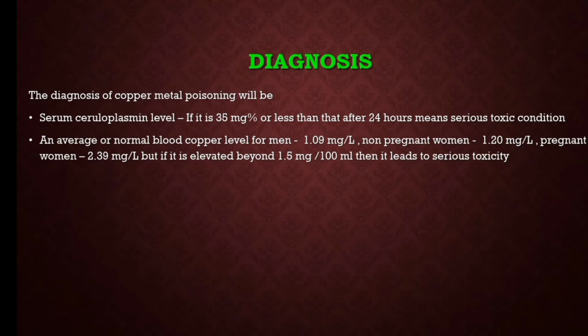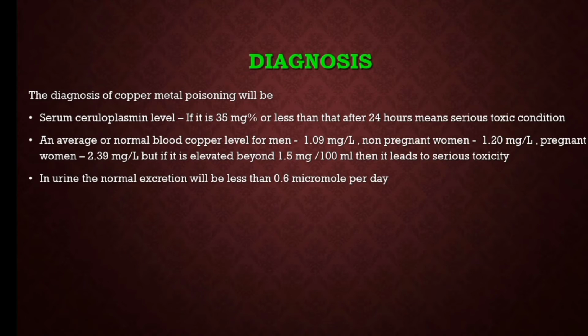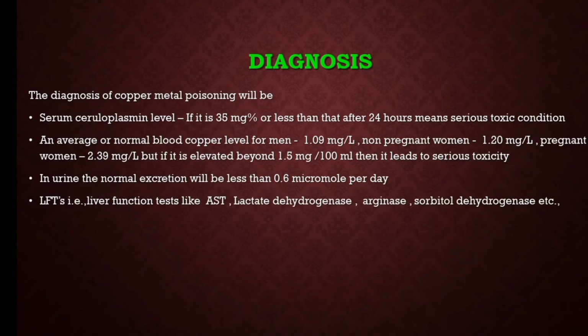milligrams per liter. In non-pregnant women, it should be 1.20 mg per L. And when coming to pregnant women, 2.39 milligrams per L. But if it is elevated beyond 1.5 milligram per 100 ml, then it will lead to serious toxicity. And when coming to the urine examination, the normal excretion should be less than 0.6 micromole per day.